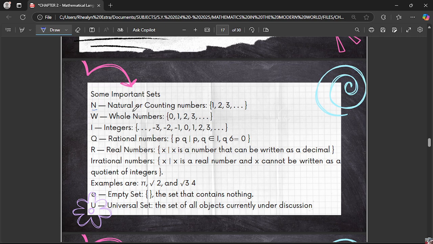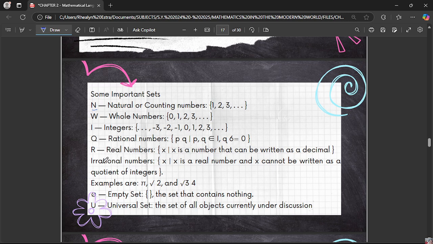For natural numbers, 0 is not included, whilst for whole numbers, 0 is included. Then I or Z is for integers. Q is for rational numbers, and R stands for real numbers.